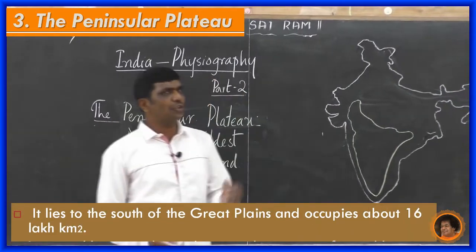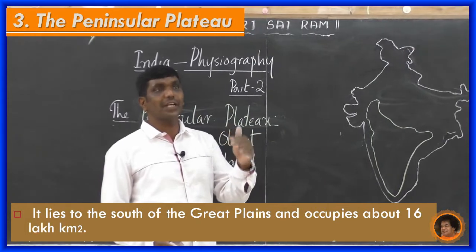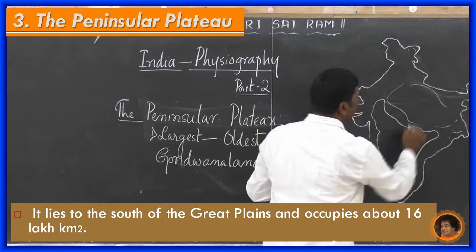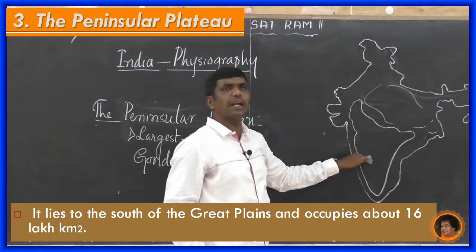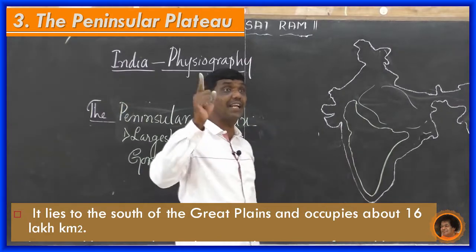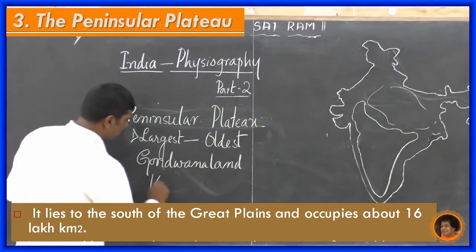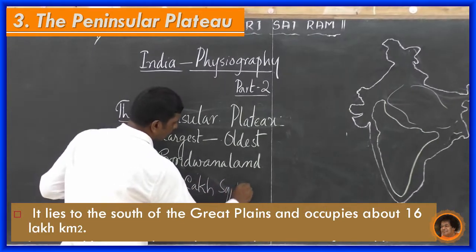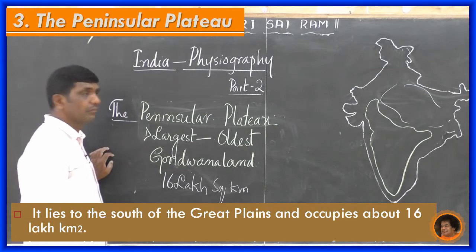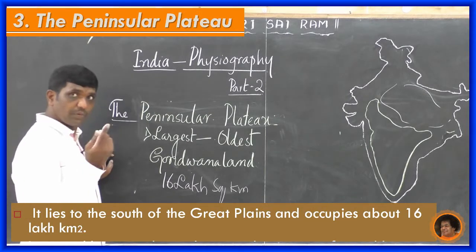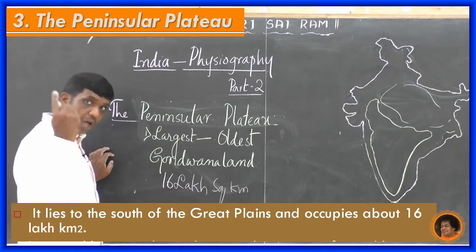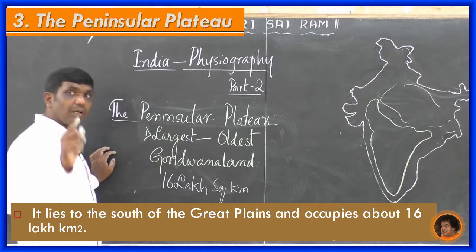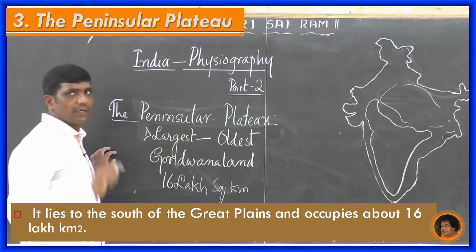It lies to the south of the Great Plains and occupies about 16 lakh square kilometers. The Northern Plain's total area is 7 lakh square kilometers, and it is the largest alluvial tract in the world.